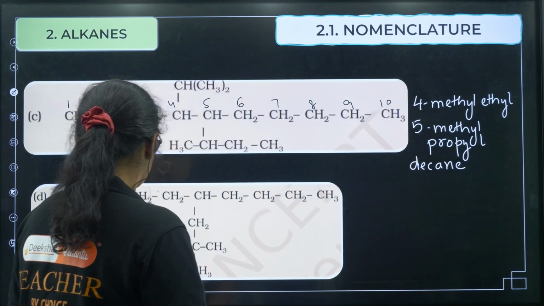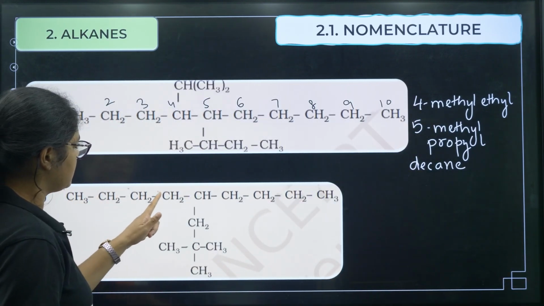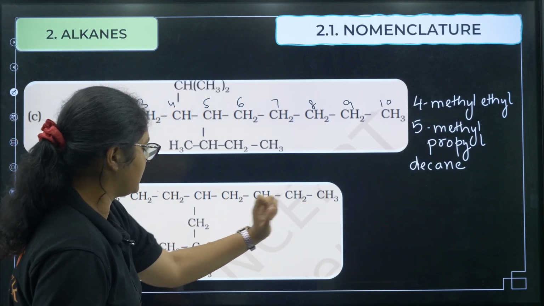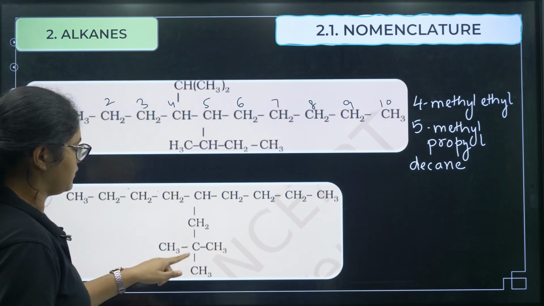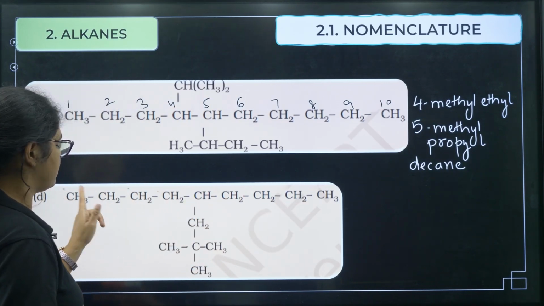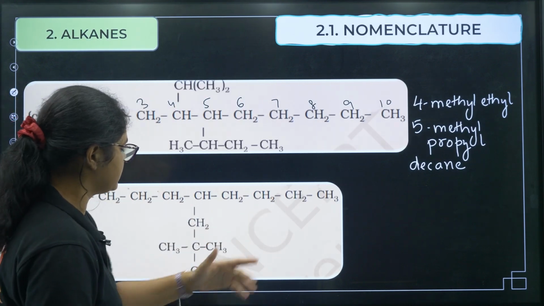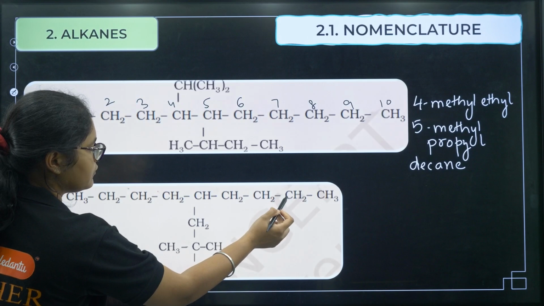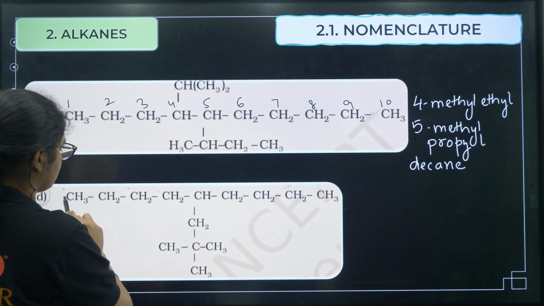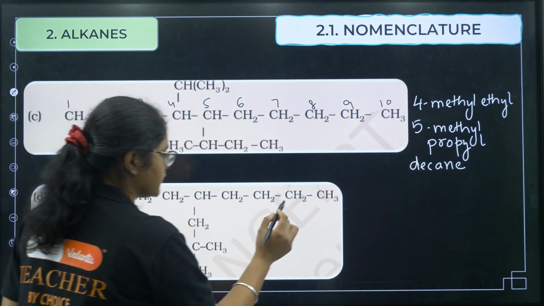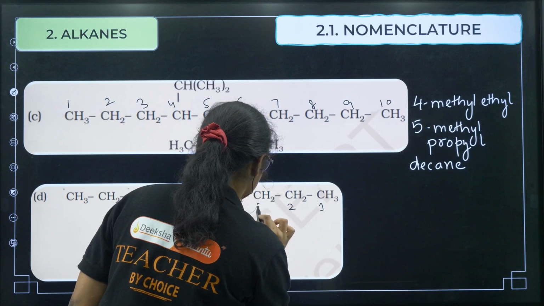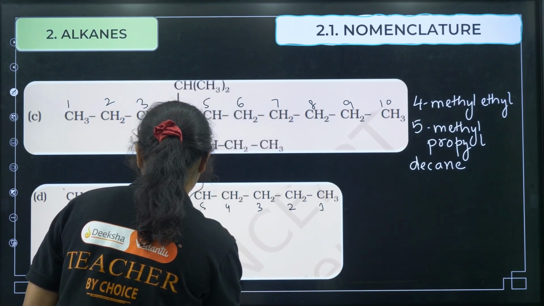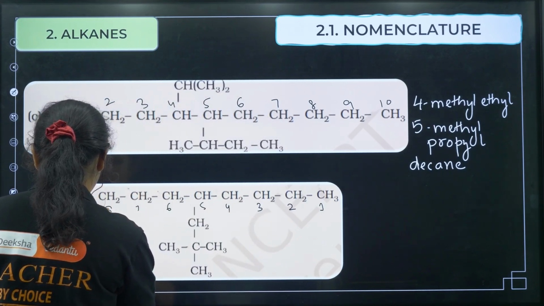Okay. Now coming to the next one, 1 2 3 4 5 6 7 8 9, okay, or if you number from this side 1 2 3 4 5 6 7 8, right. So definitely the longest carbon chain we will take here, okay. So if you see 1 2 3 4 5, and I can number it from this side 1 2 3 4 5 6 7 8 and 9.